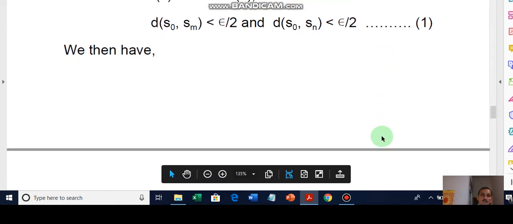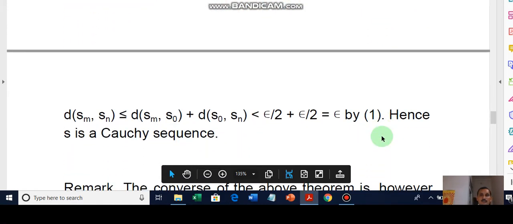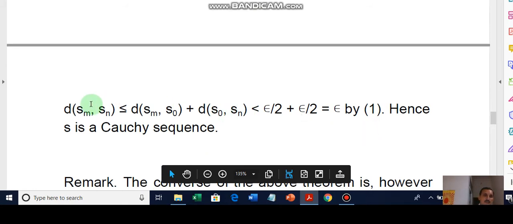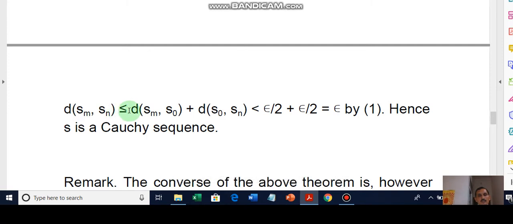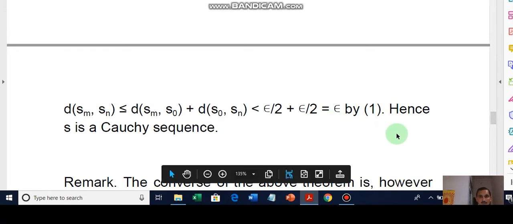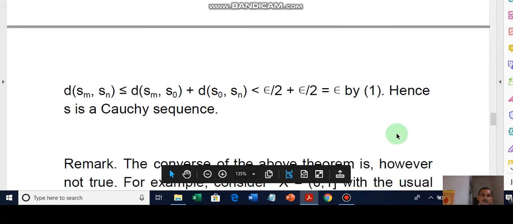Now using the triangle inequality of the metric, d(Sm, Sn) is less than or equal to d(Sm, S0) plus d(S0, Sn), and this is less than epsilon by 2 plus epsilon by 2, equal to epsilon. Here we have used equation 1. Hence S is a Cauchy sequence.